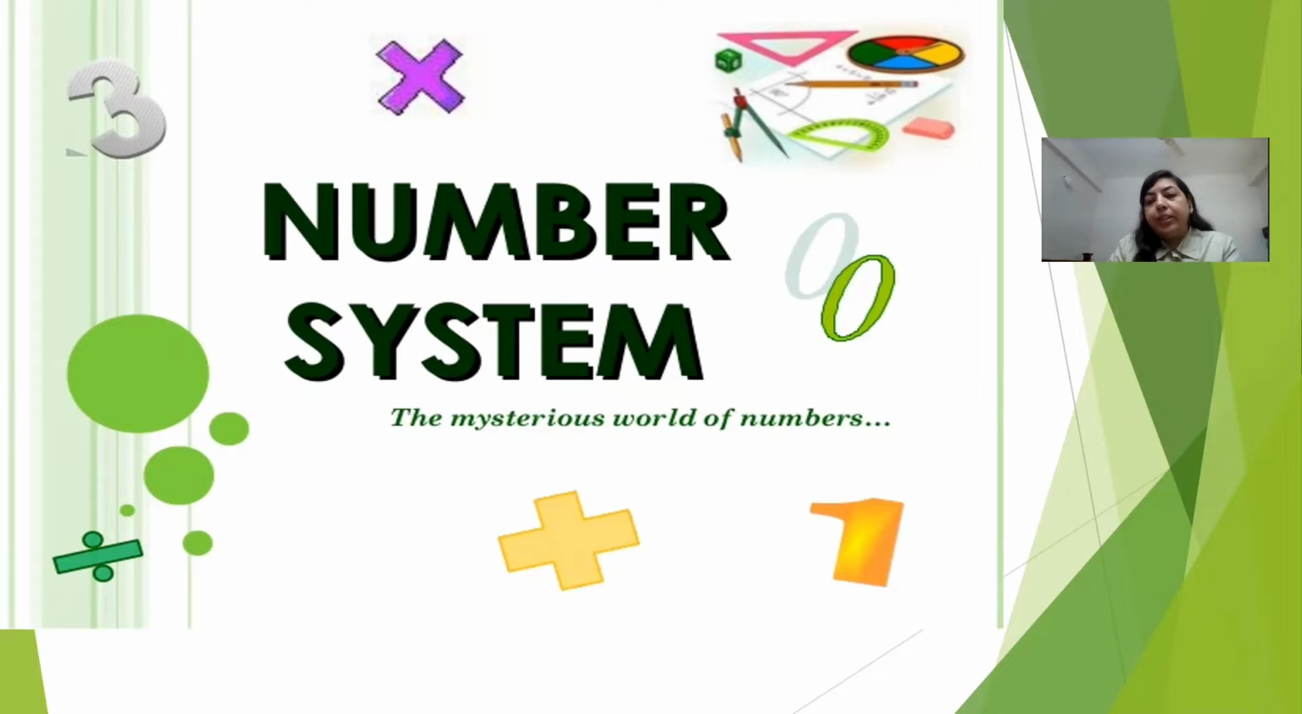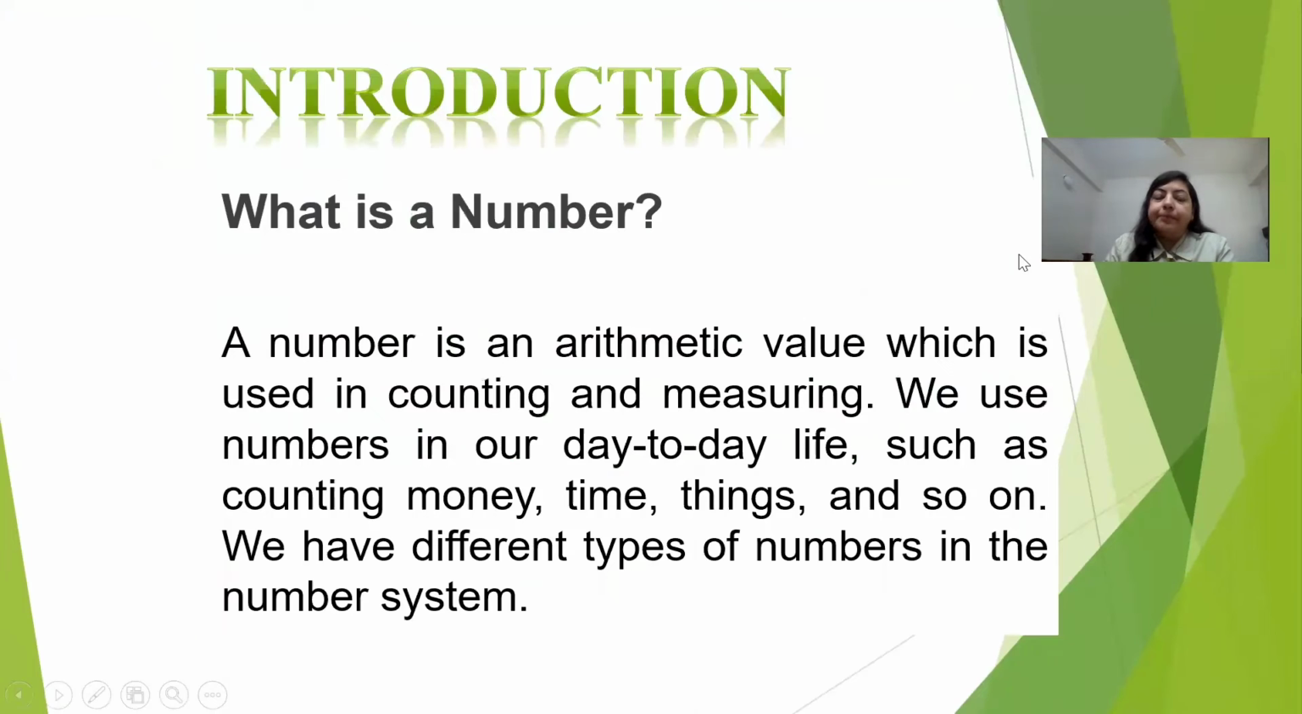Now, before getting into it, we should first know what is a number. A number is basically an arithmetic value which we use in counting and measuring. We use numbers in our daily life, such as counting money, time, things, and so on. We have different types of numbers in our number system, as I just told before. So let's learn about these types of numbers.